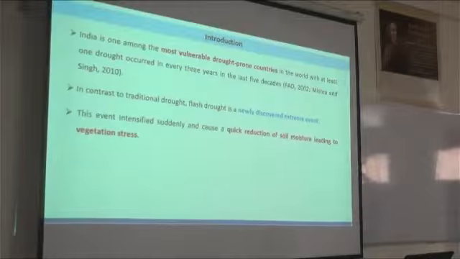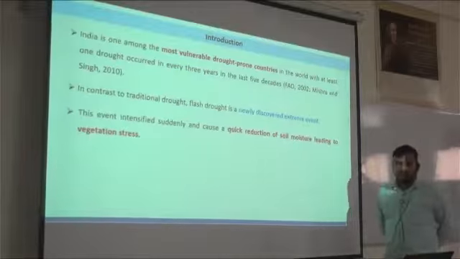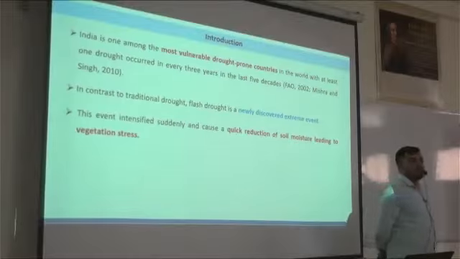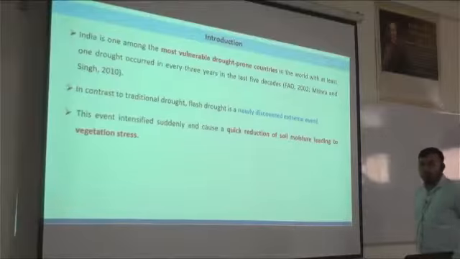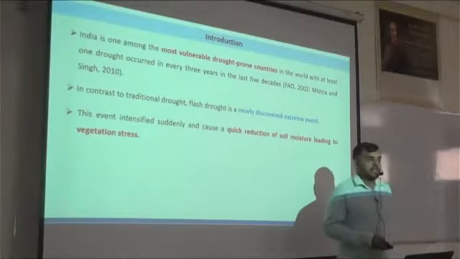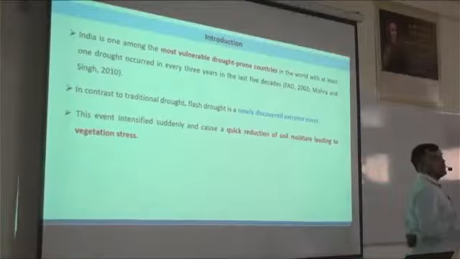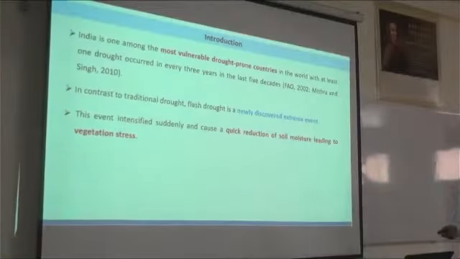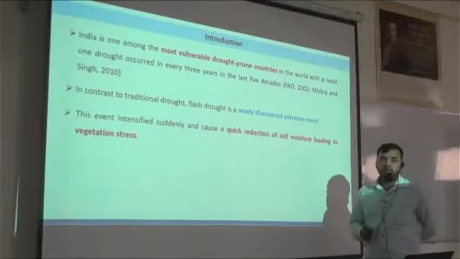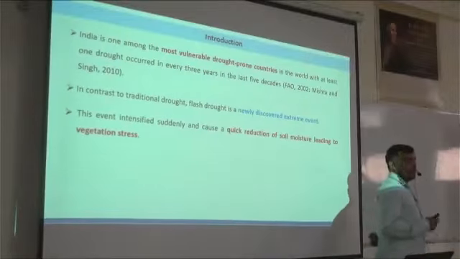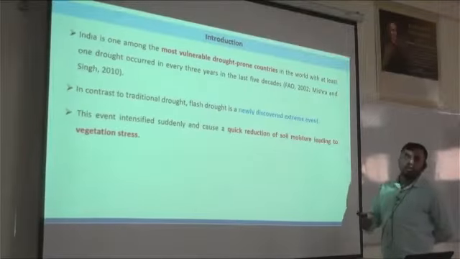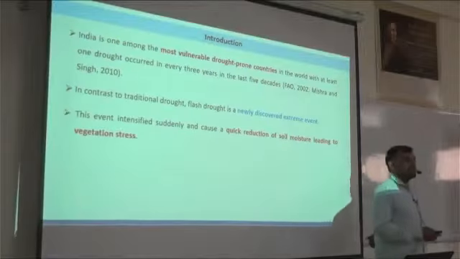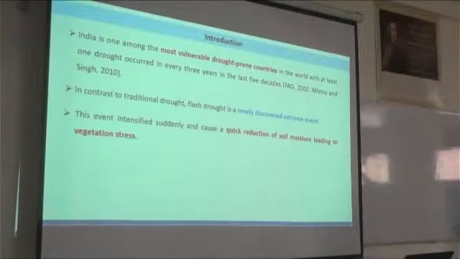Onset means the start of the event, which is very quick, and at every single time step the intensification is very rapid. For example, if we take a time step of 5 or 8 days, every 5 to 8 days we have rapid intensification of this type of event. That's why it is characterized by quick onset and rapid intensification.